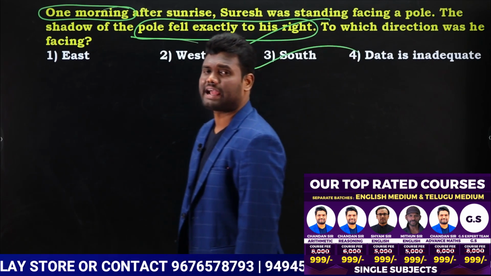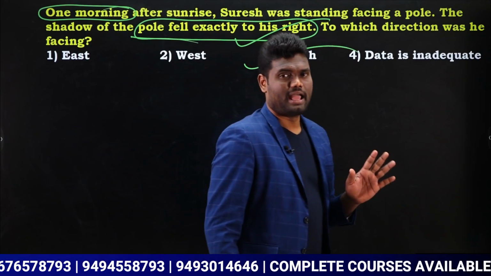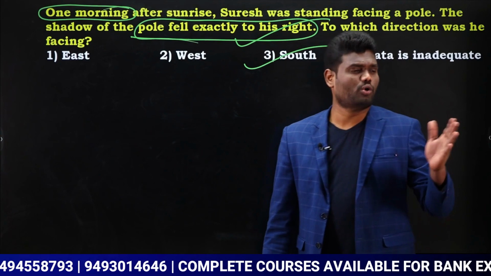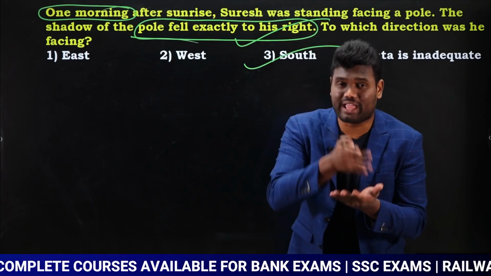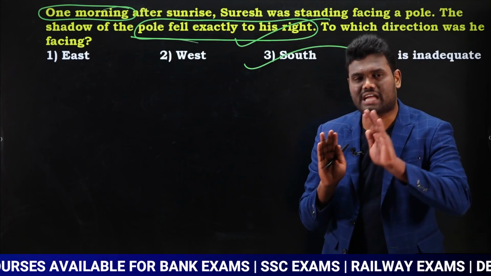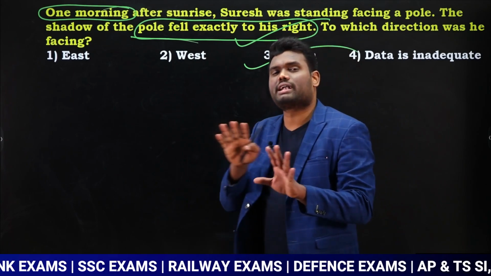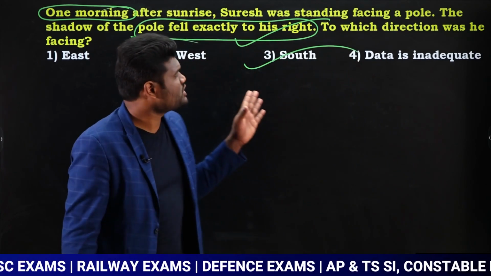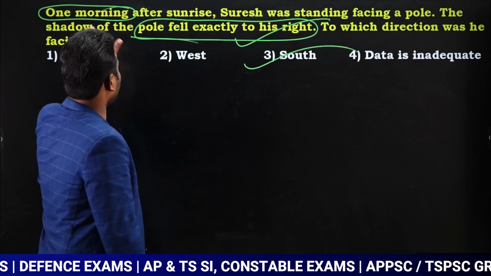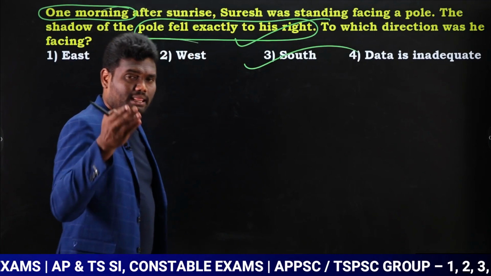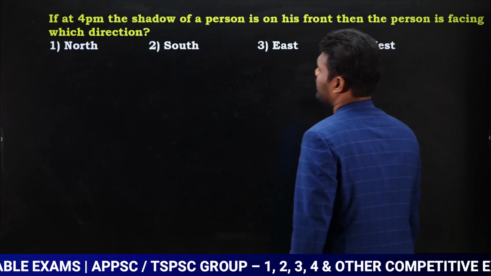It's just a matter of fractions of seconds. Just look at the time, morning time or evening time. Look at the hand, whether the shadow is on the left hand or right hand. That's it, nothing more. Whose shadow? That is not even important. We just need to know the shadow, left hand or right hand. So here we came to know that the shadow was on the right hand side, at morning time. Morning time, right hand side, means the person is facing towards the south direction. Is that clear? Let's look at the next one.